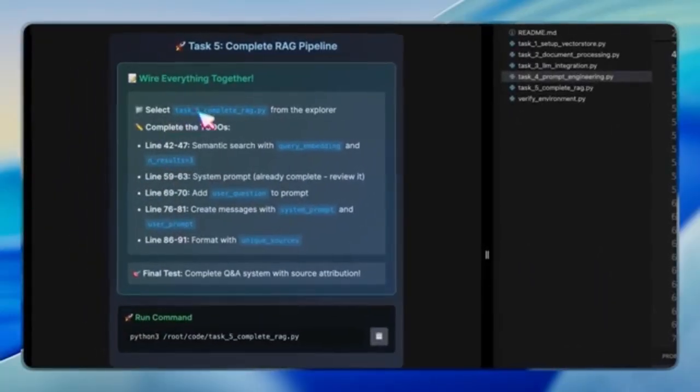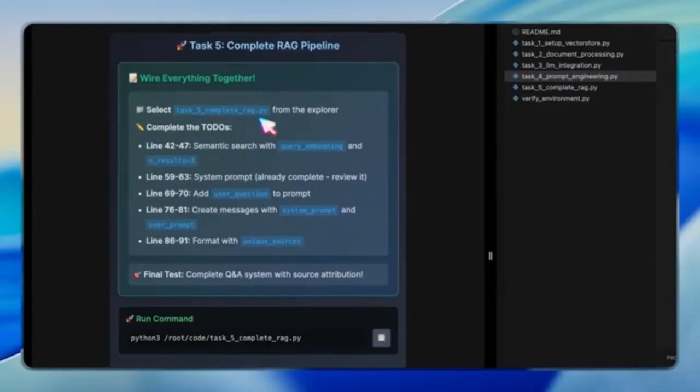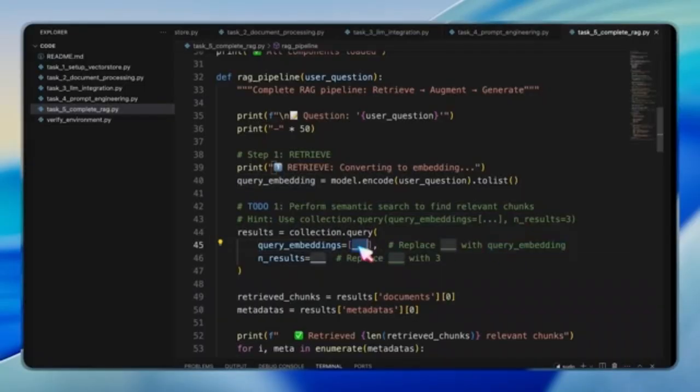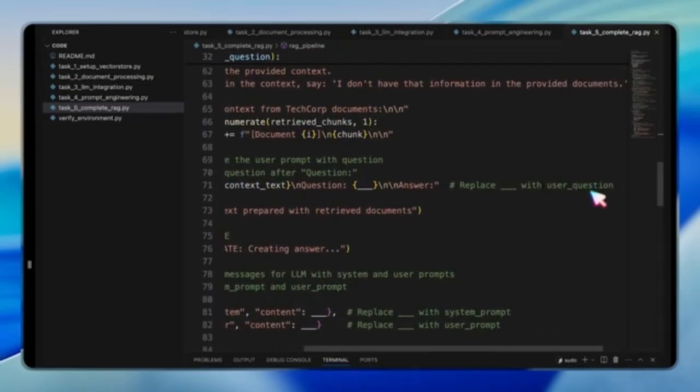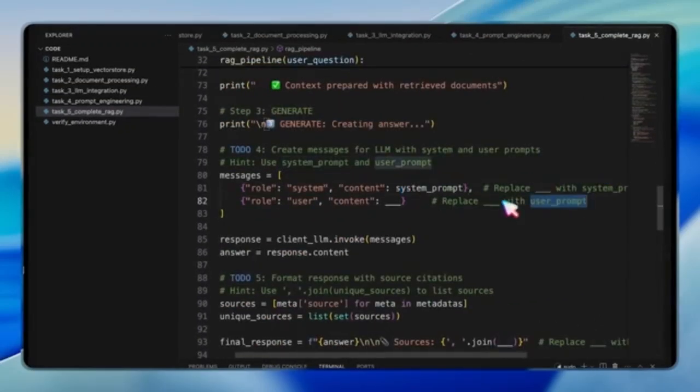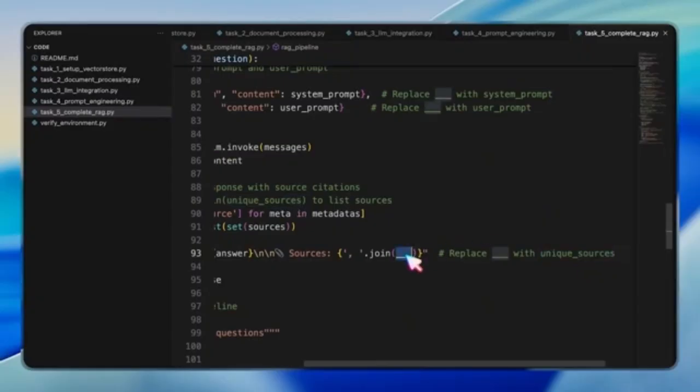Finally, we reach Task 5, the complete RAG pipeline. Here, we wire everything together. The flow is: embed the user query, search ChromaDB, retrieve the top 3 chunks, build a context-aware prompt, and generate an answer using the LLM.